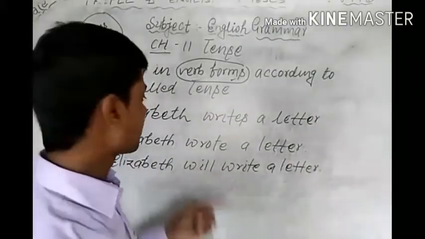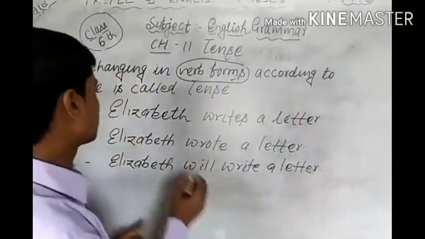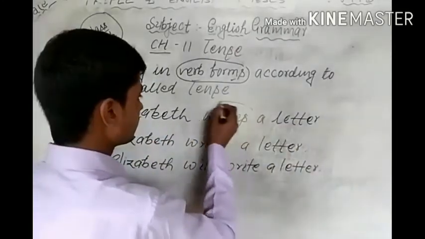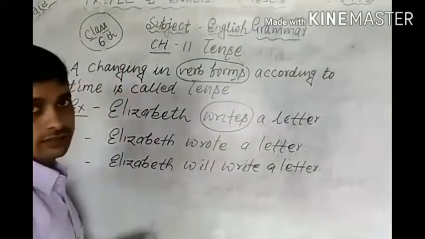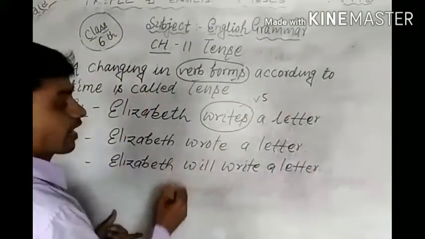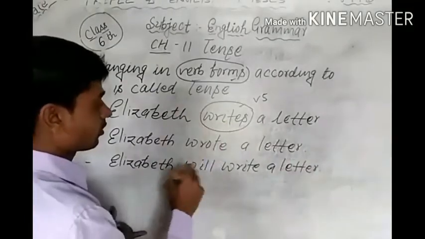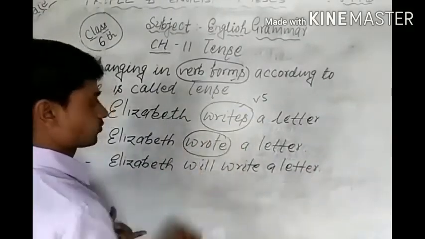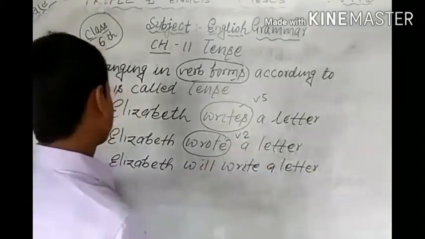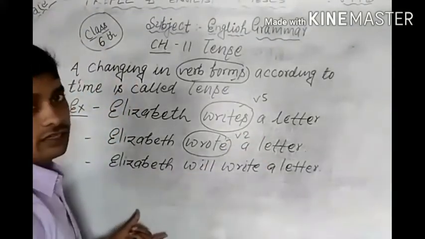We can understand with the help of examples. In the first sentence, Elizabeth writes a letter. Here the verb is writes, and that is verb 5. And I have changed this verb into verb 2, wrote. And Elizabeth will write a letter.